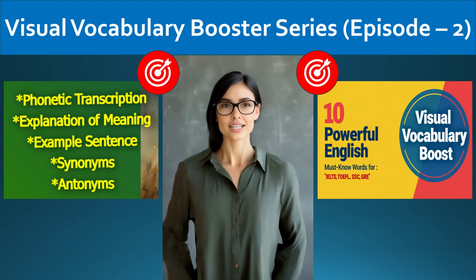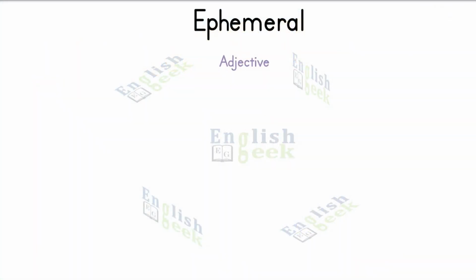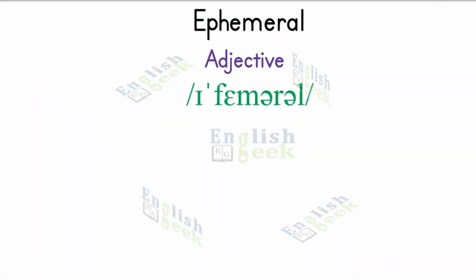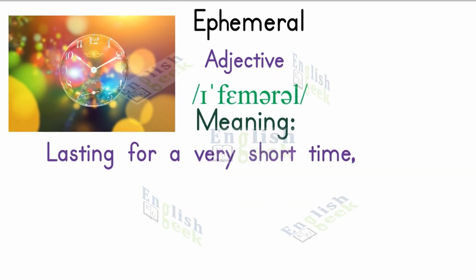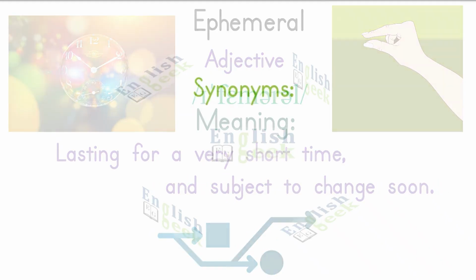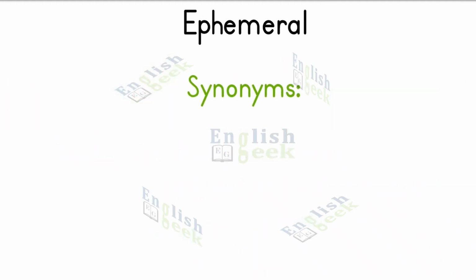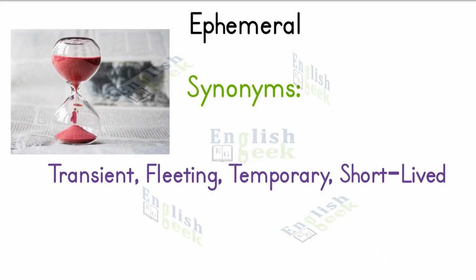From shyness, let's move to a word that captures the fleeting nature of time. The word ephemeral is an adjective. It is pronounced as ephemeral. It means lasting for a very short time, and subject to change soon. Synonyms of ephemeral are transient, fleeting, temporary, and short-lived.